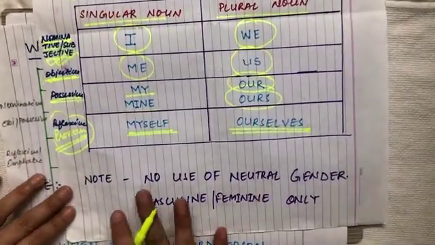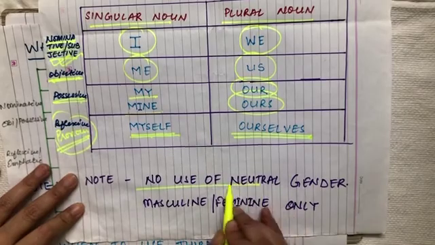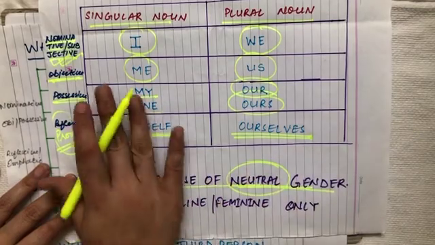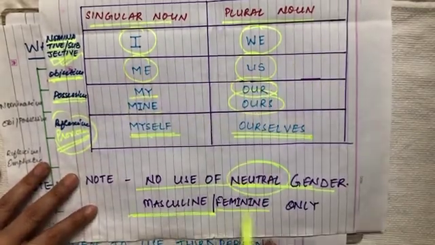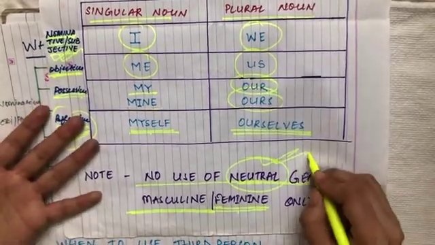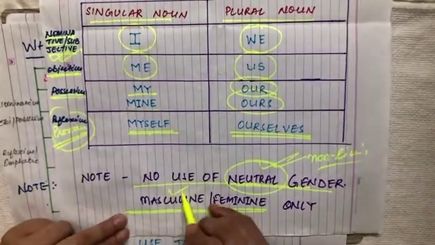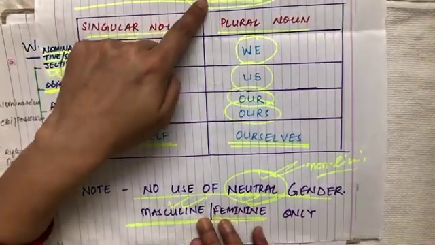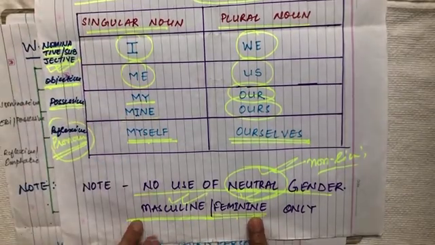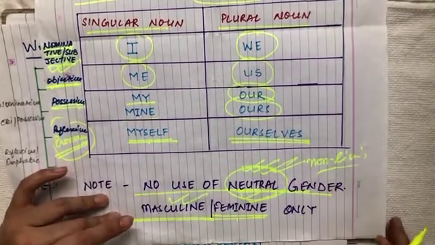One thing to be taken care of when we are doing first person narrative is that neutral gender is not used. Whenever we are using first person, in singular and plural form only masculine or feminine is used. No neutral, because a non-living thing cannot stand and speak. So for that only masculine and feminine forms. So in first person, the subject, object, possessives or reflexive, whatever it is, it's only feminine or masculine. There is no use of neutral gender.